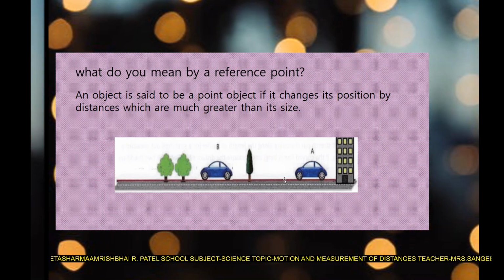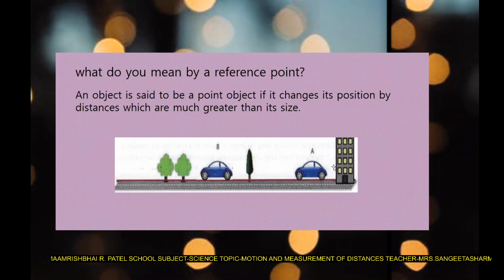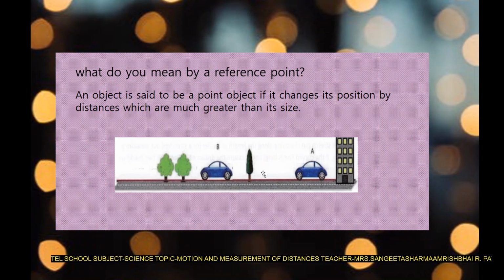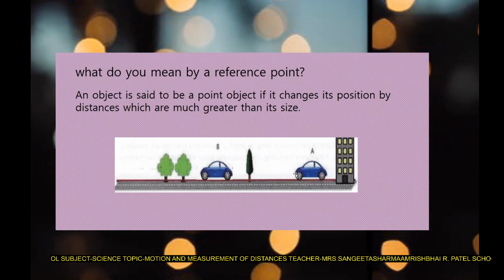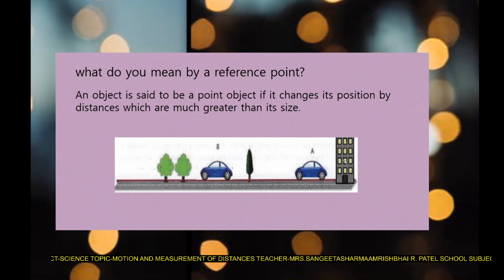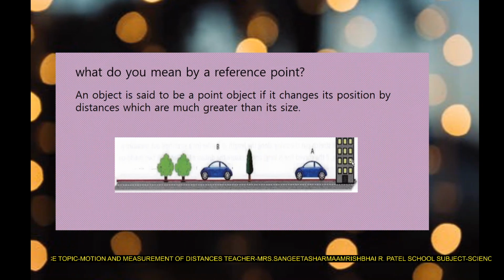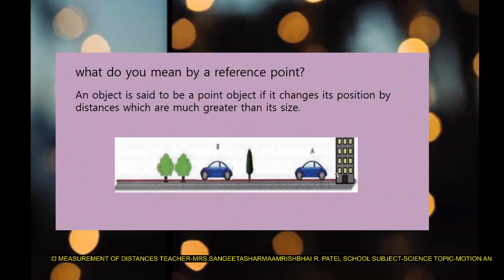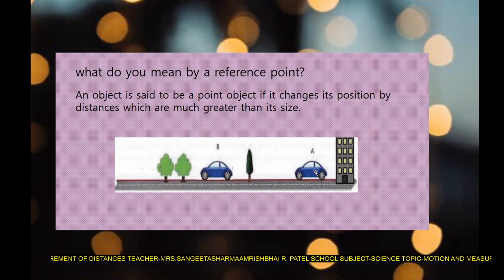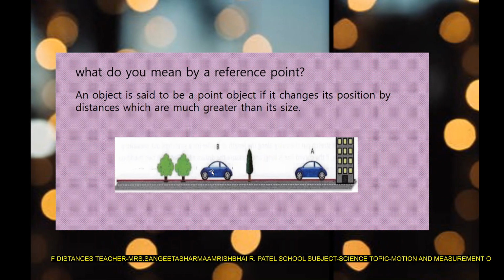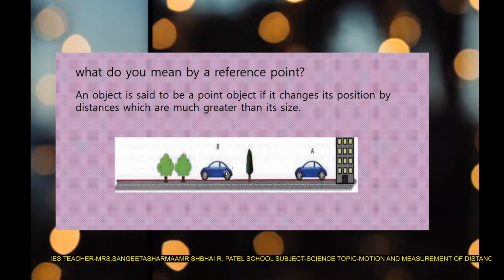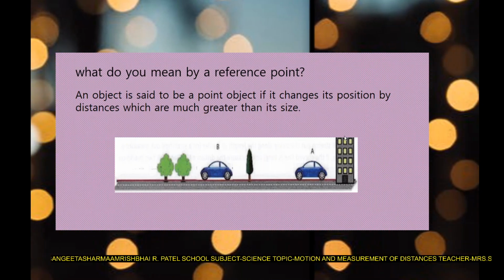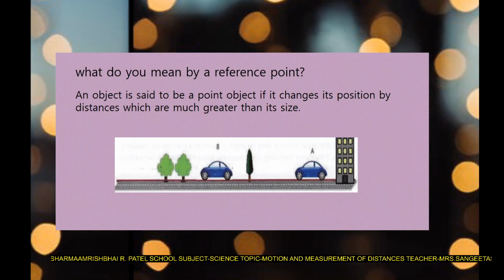So here you can see in this picture, this car is near to the building, so it is stationary. When it starts moving and goes far away from the building, we can say that the car is in motion. The building is again at its place. The building is not moving, so this is my reference point. When the car is near, we say it is not moving. When the car is moving away from the building, it reaches point B. So we can say that the car is moving with respect to this reference point. I hope you have understood that.